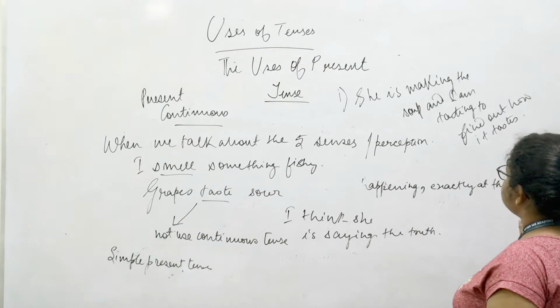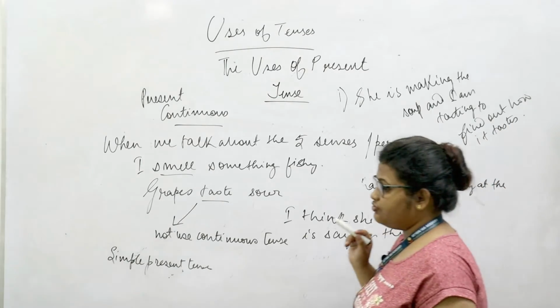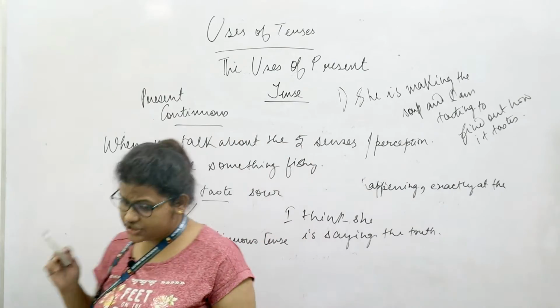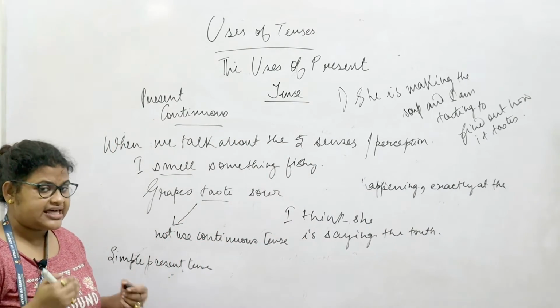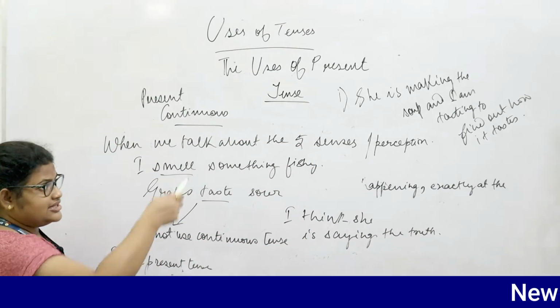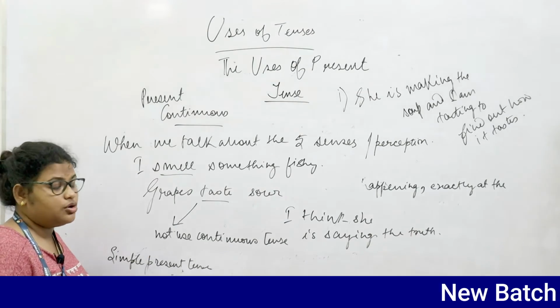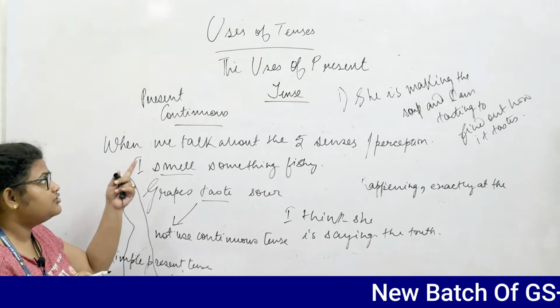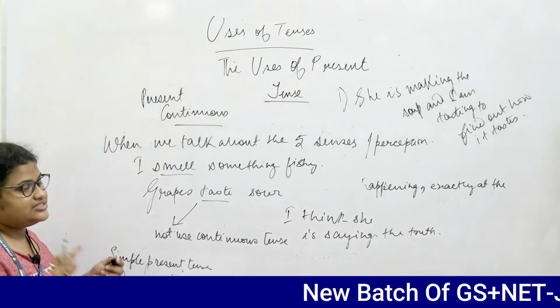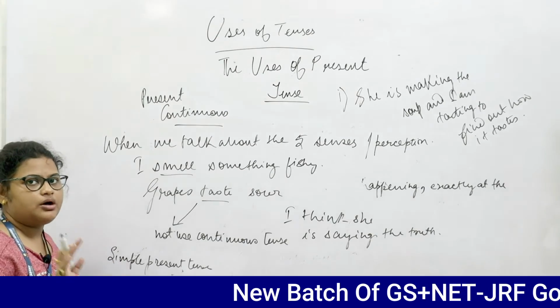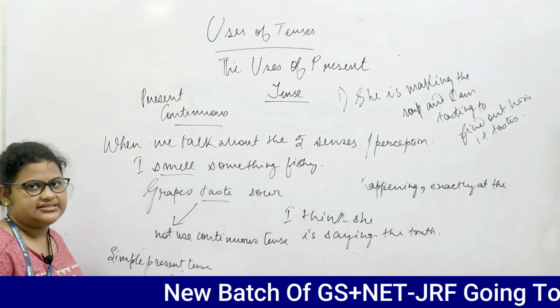In such cases, you are doing an action right now, so you express that the action is ongoing. But they're not used a lot. In general, remember this, that we will not use continuous tenses while we are trying to talk about the five senses.